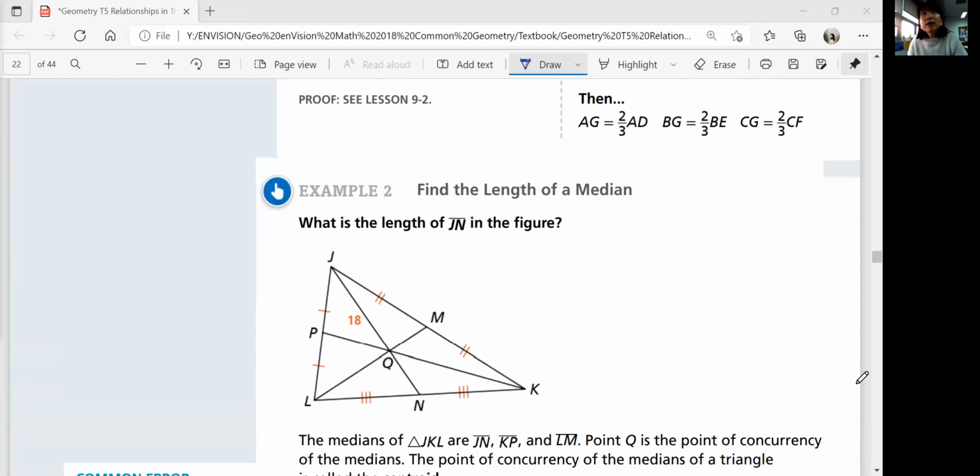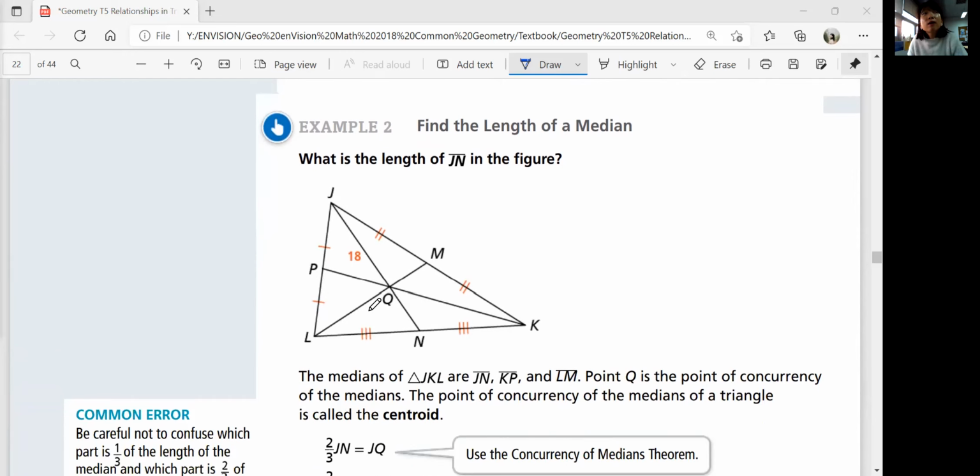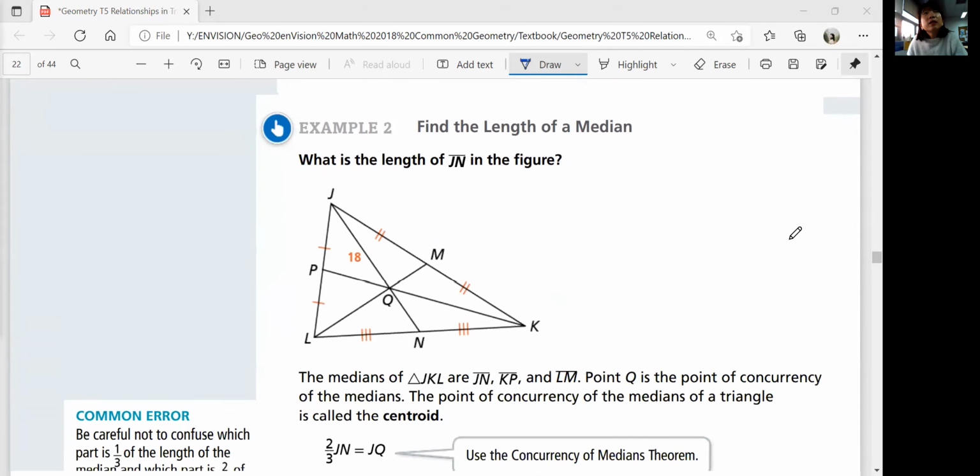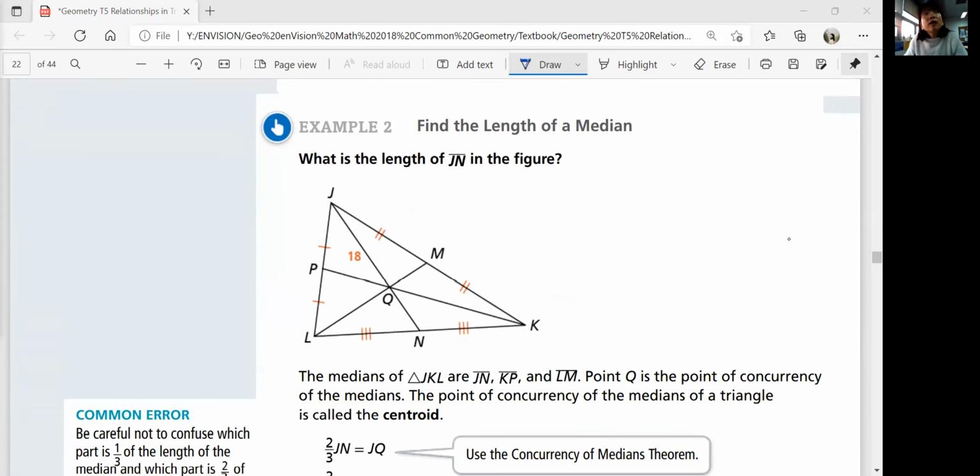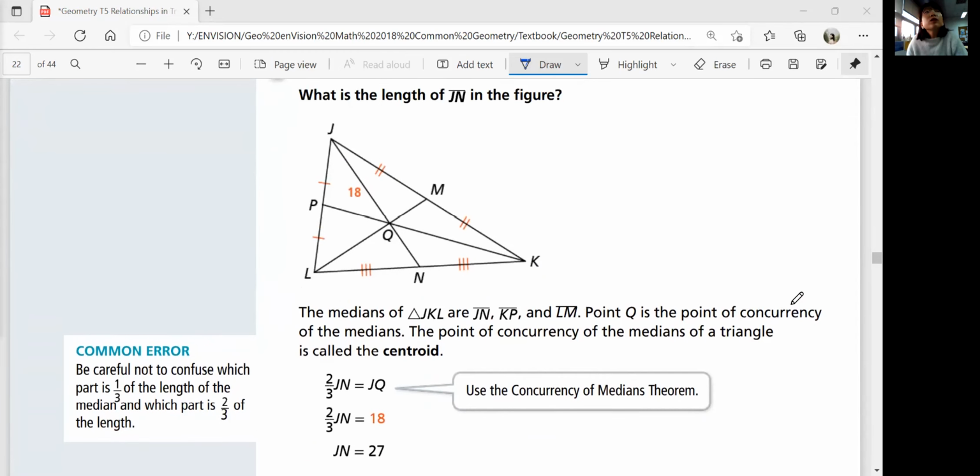So example 2, find the length of a median. What is the length of JN in the figure? We know that JQ is 18, right? And we know by the concurrency of medians theorem that 18 is 2/3 of this whole distance. Does that help? You can use the concurrency of medians theorem.